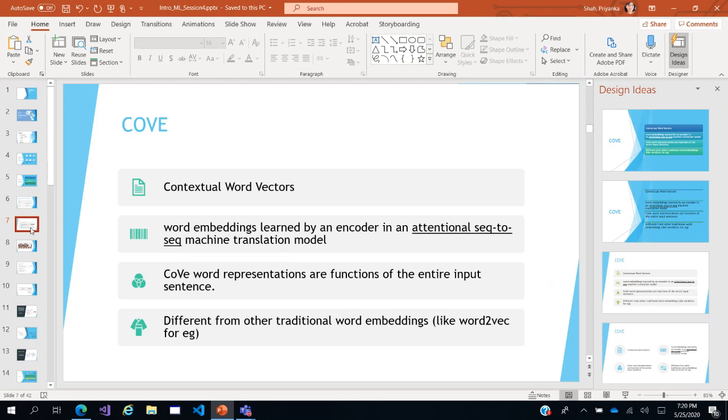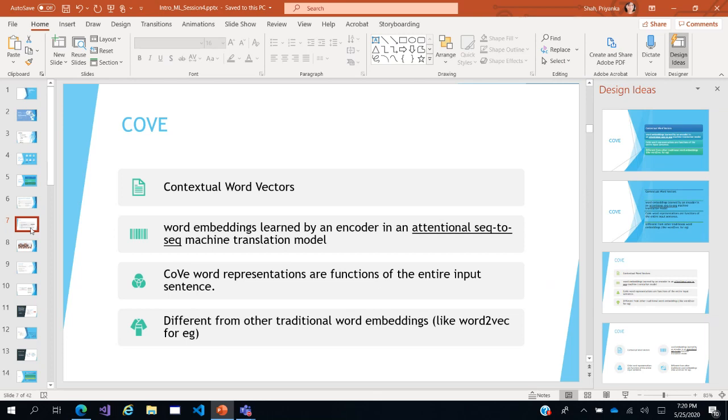But it is different from our traditional word embeddings like word2vec or doc2vec. Word2vec and doc2vec are contextless. When you look at the word bank, for example, river bank or our normal financial institution bank, the word bank in both cases is going to have the same encoding. It doesn't depend on the context. So when I'm talking of river bank, it is completely different.